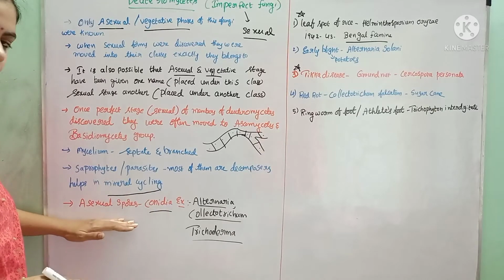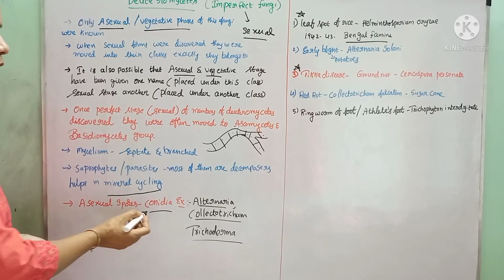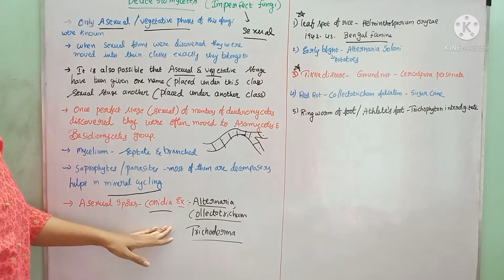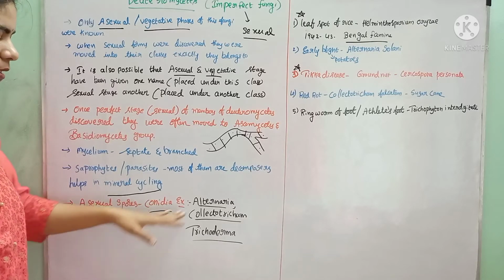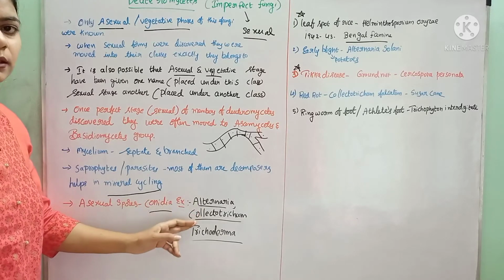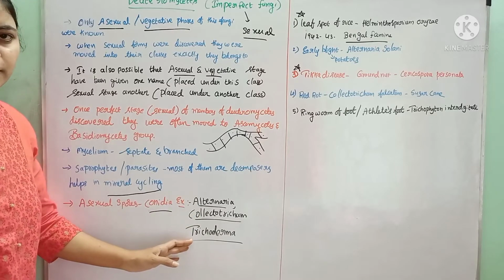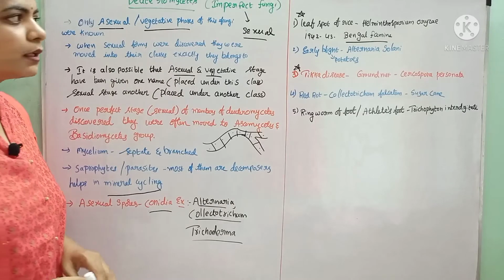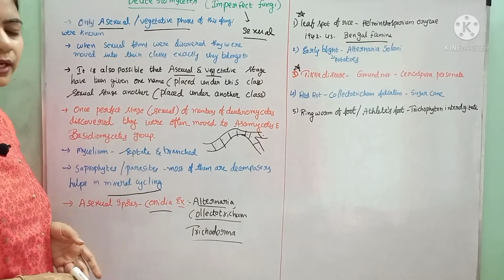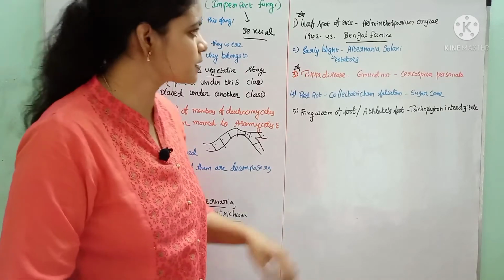And here, the asexual spores present in these Deuteromycetes are called Conidia. What are the asexual spores? Conidia are the asexual spores seen in the Deuteromycetes. Examples for these Deuteromycetes are Alternaria, Colletotrichum and Trichoderma. These are the main examples for the Deuteromycetes. If we see these Deuteromycetes, they may act as parasites, right? They cause several diseases in plants and human beings.